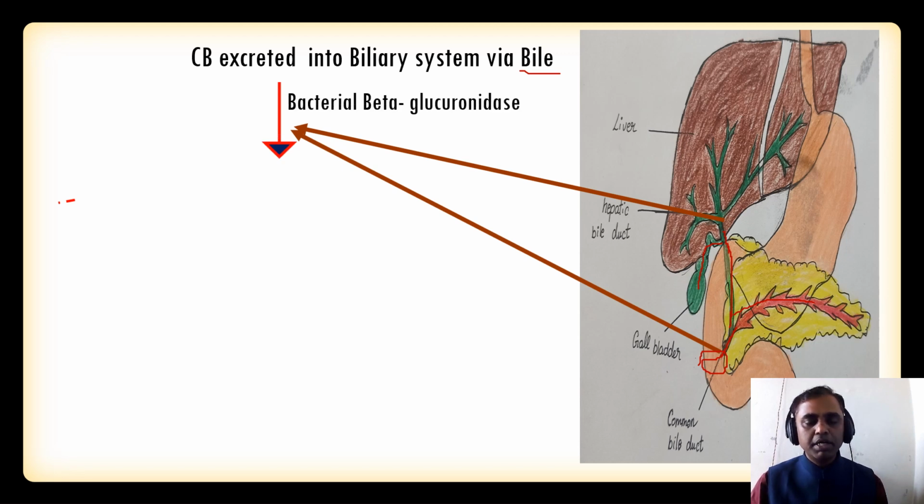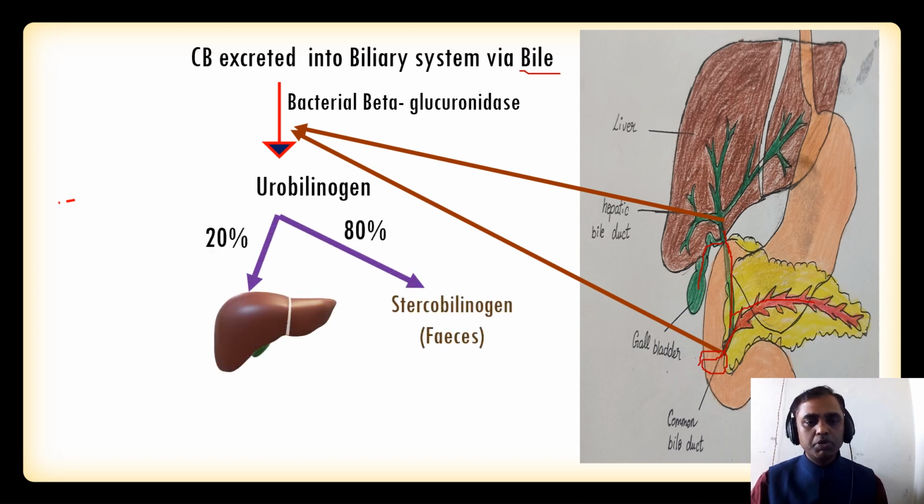And in the small intestine there is a bacteria. The bacteria having the beta glucuronidase convert the conjugated bilirubin into the urobilinogens. And this urobilinogen is again converted into two parts, and 80% is converted into the stercobilinogen. So that passes into the stool and gives color to the stool.